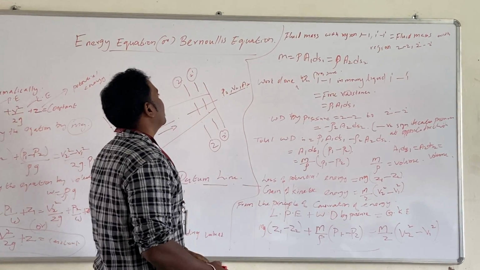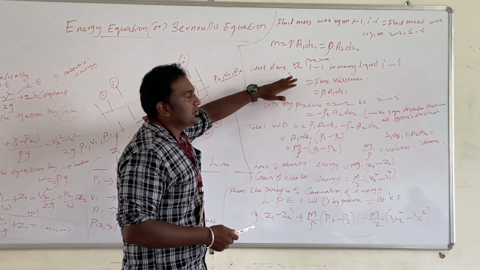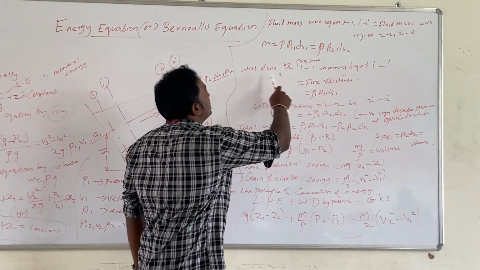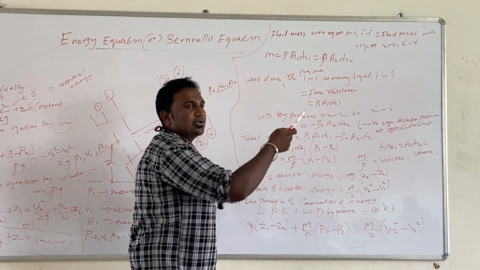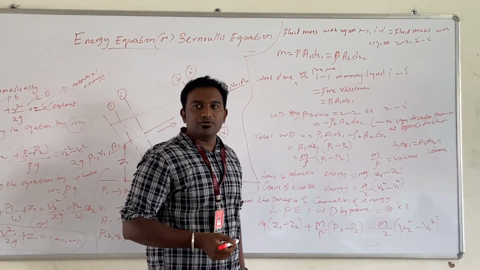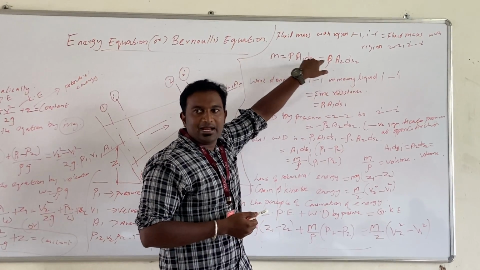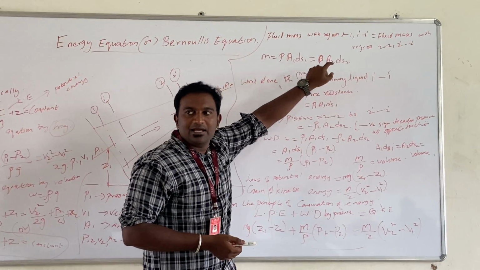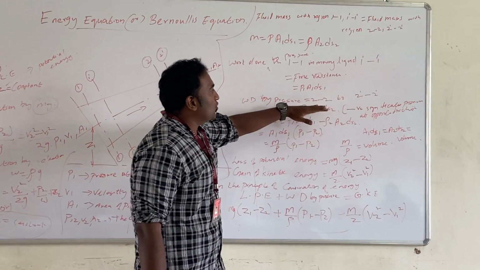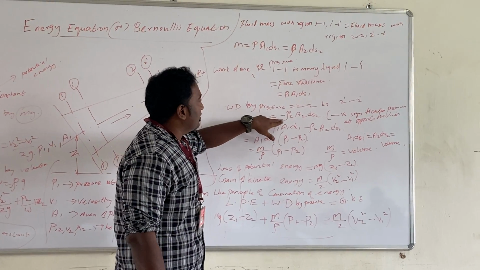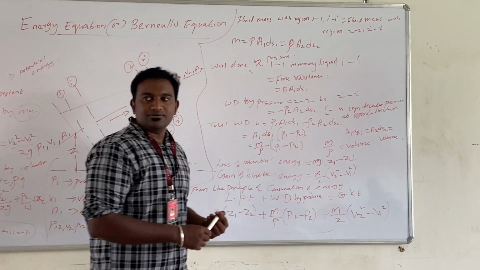Now this is the work done, the work done in the region 1-1 dash and in the region 2-2 dash. The work done by the pressure is force into distance. The force is the pressure into the area, and the distances are ds1 at section 1 and ds2 at section 2. The work done by the pressure at 2-2 dash is negative, P2 A2 ds2, where the negative sign indicates the pressure acts in the opposite direction.